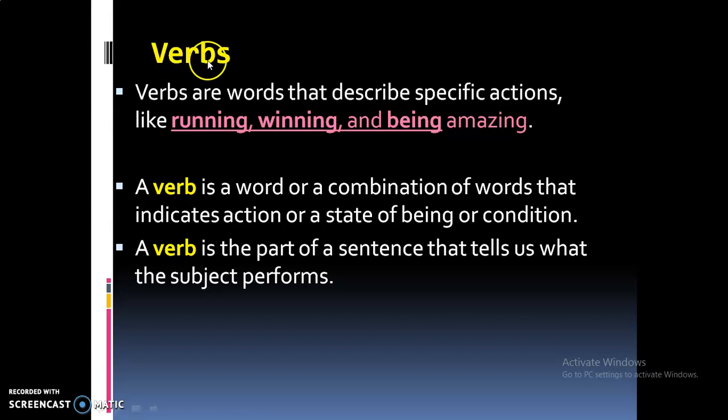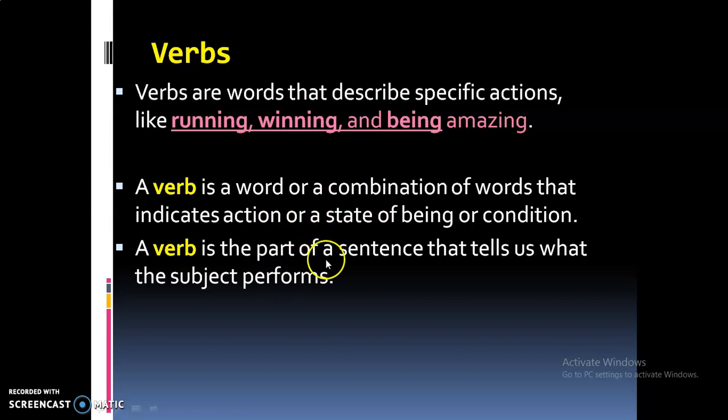So what is a verb? A verb is a word that describes a specific action, like running, winning and being amazing. So these are actions. A verb is a word or a combination of words that indicates an action or a state of being or condition.